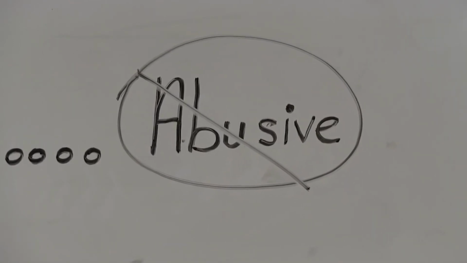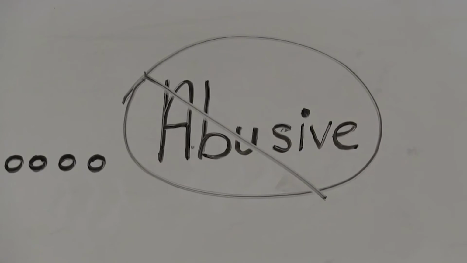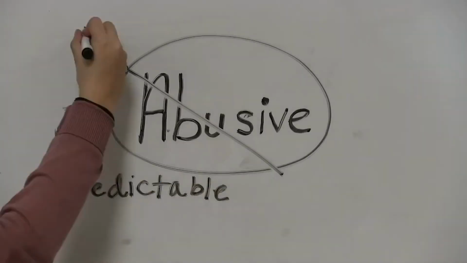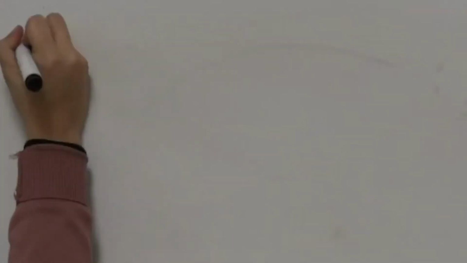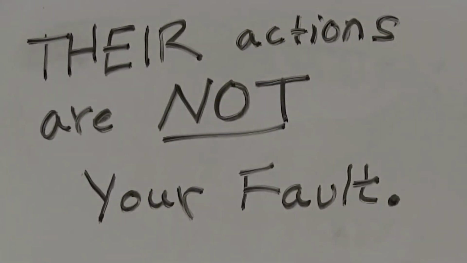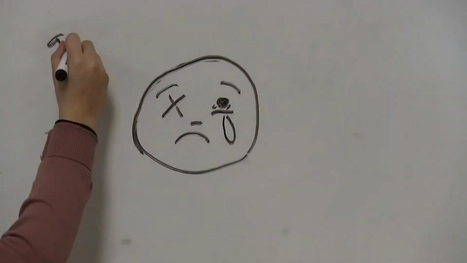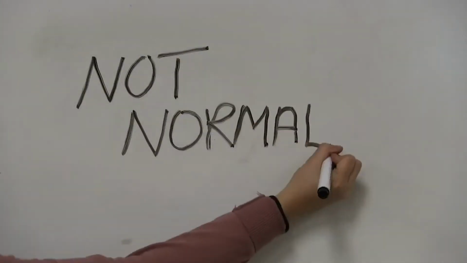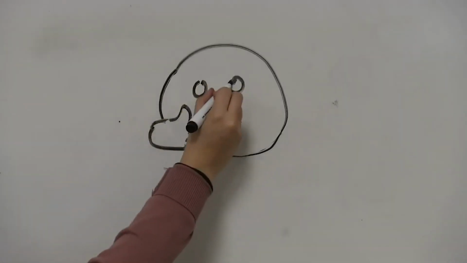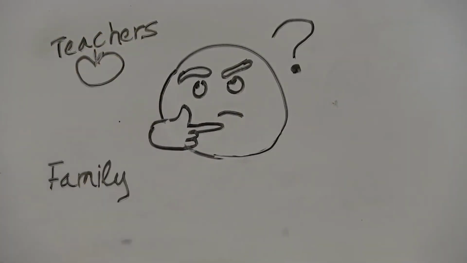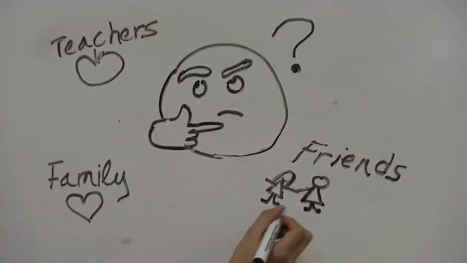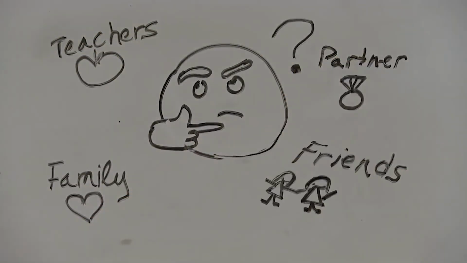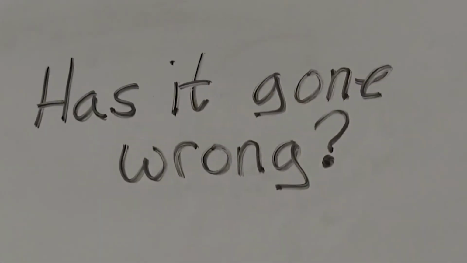Abusive, aggressive relationships involve constant criticism, distrust, or unpredictability, and it's often common that they will blame their actions on you and make you feel like their abuse is your fault. Treating you roughly, like grabbing, hitting, or pushing you, is not normal. In fact, unhealthy relationships in general are not normal. So what type of relationship do you have with your friends, family, teachers, or partner? And how do you fix a relationship that's gone wrong?